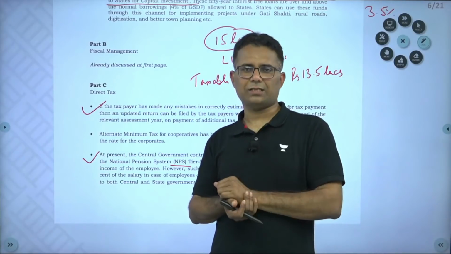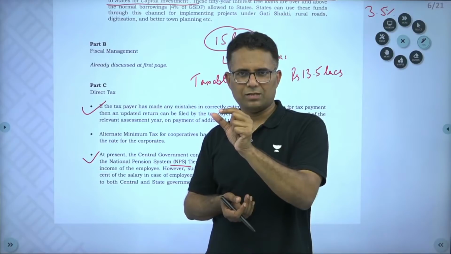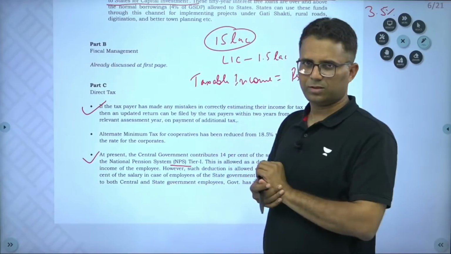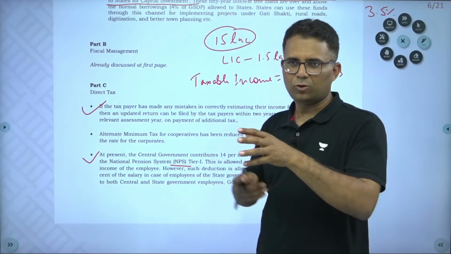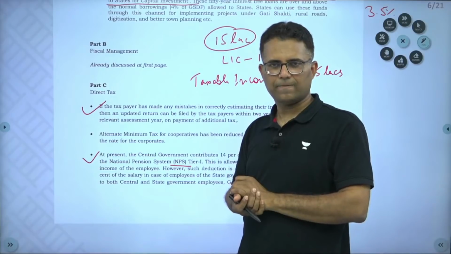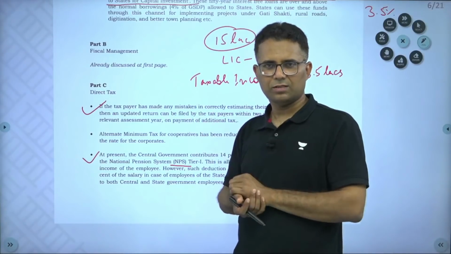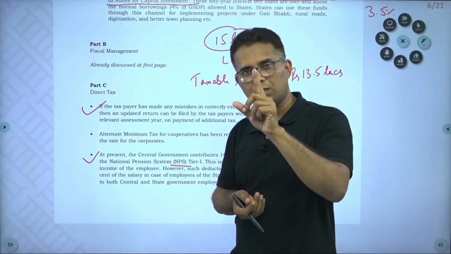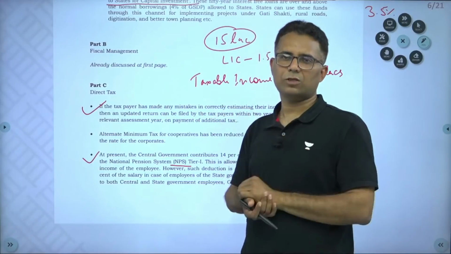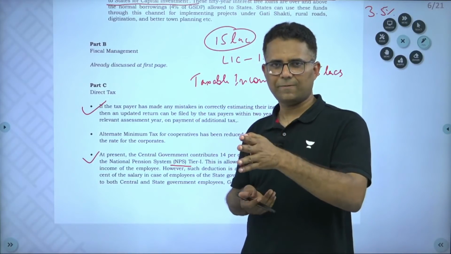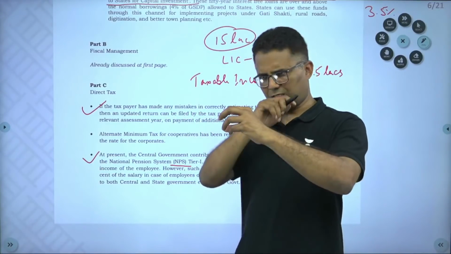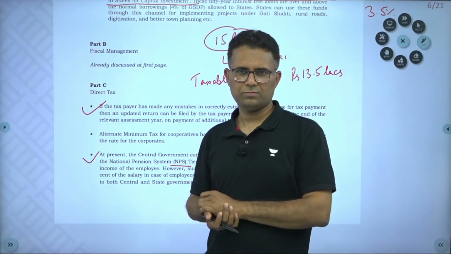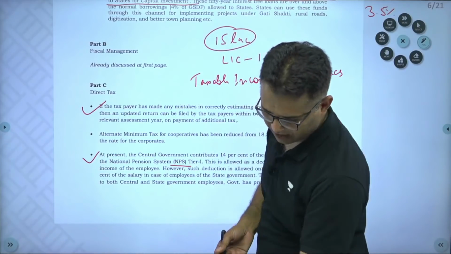But for states, only 10% was allowed to be deducted for tax purposes. So even if a state government was contributing 14% to state employees' NPS, the 14% tax exemption was not available, only 10% tax exemption was available. So now in this budget, the central government has said that for states also 14% exemption will be given on par with central government employees, right?